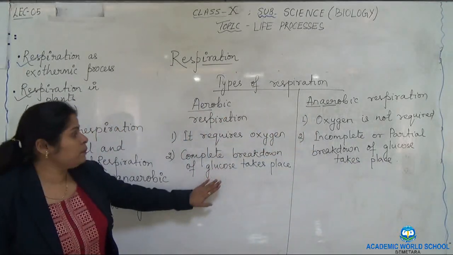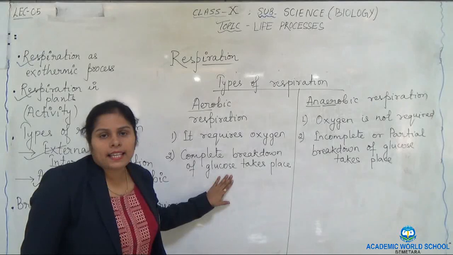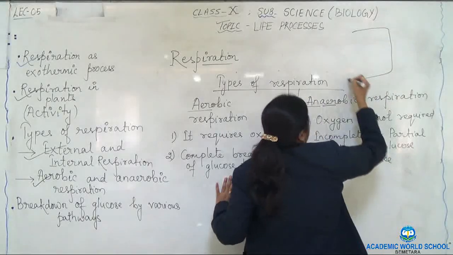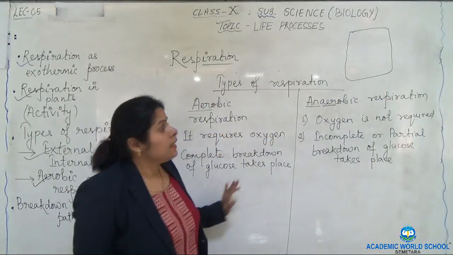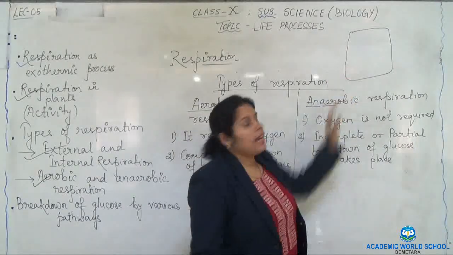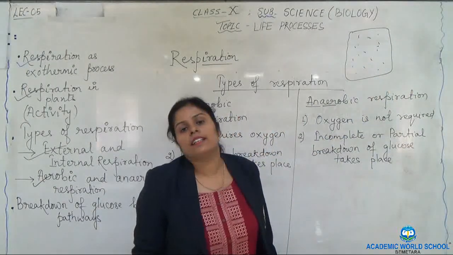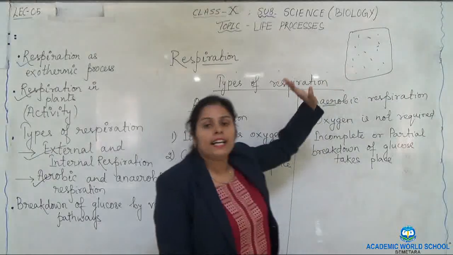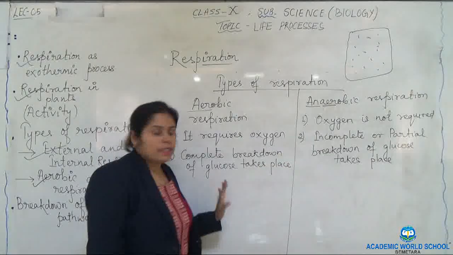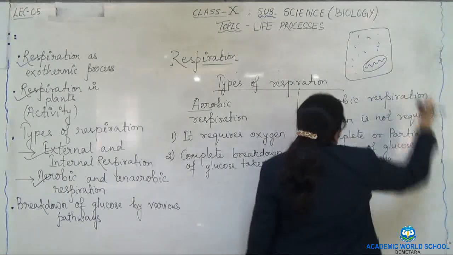This aerobic respiration takes place inside the cells, we all know. But the cell contains the cytoplasm, and there are various other organelles as well. Let me draw a rough diagram of a cell. The outer covering is the cell membrane, and inside we have cytoplasm, the nucleus, and other cell organelles, but I am not going to draw all those. I will only draw those components which are required to understand aerobic and anaerobic respiration. So this is the cytoplasm and this one is the mitochondria, suppose.